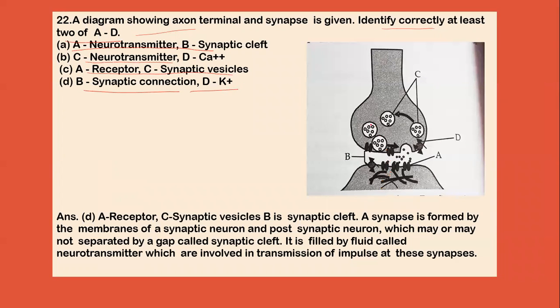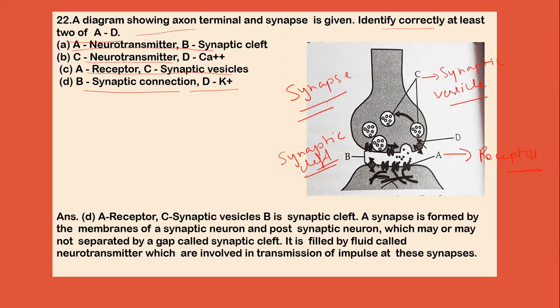Now, looking at the diagram, we can see that A represents the receptor, C is synaptic vesicles, and B is the synaptic cleft. Now this diagram represents the synapse.